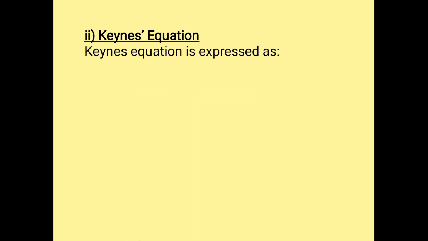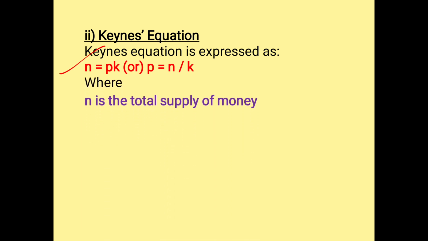Next, Keynes equation. Keynes equation tells you N is equal to PK, or you can write it as P is equal to N by K. Always you have to write your P, price, on the left hand side and the other on the right hand side, because we have to basically take the price.